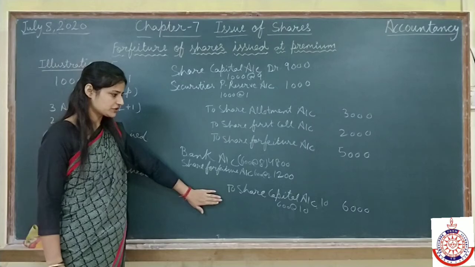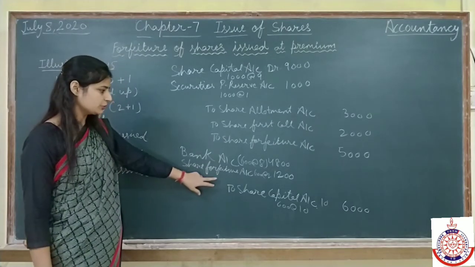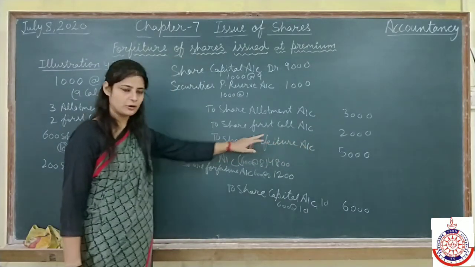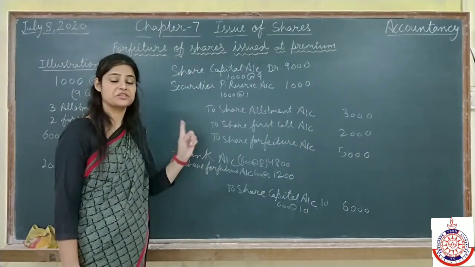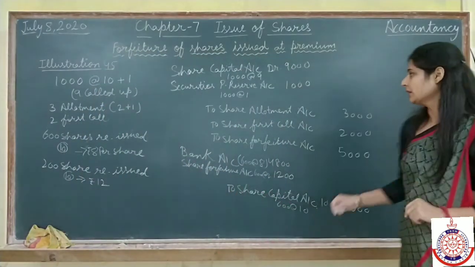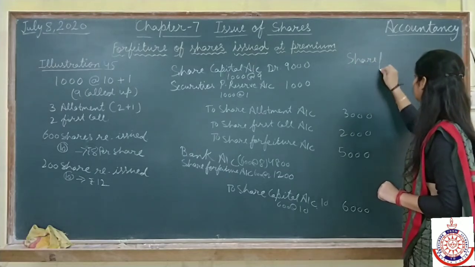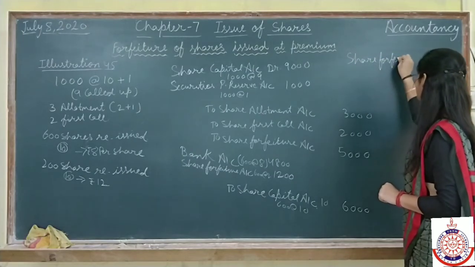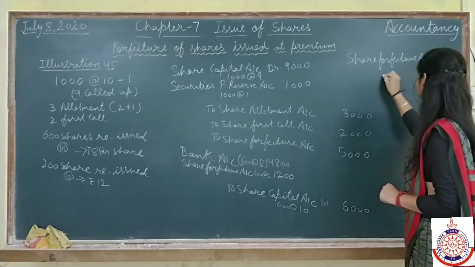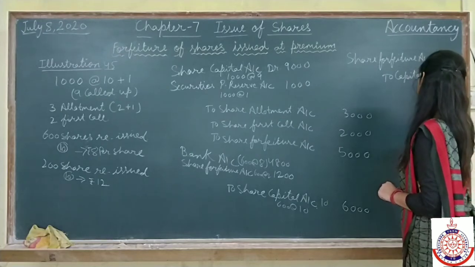Now, if the question completes here only, then the amount in forfeiture account for these 600 shares I have to transfer to capital reserve account. For that I will make the entry share forfeiture account to capital reserve. Now come to the working notes.